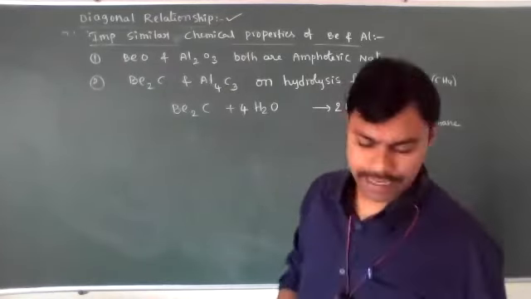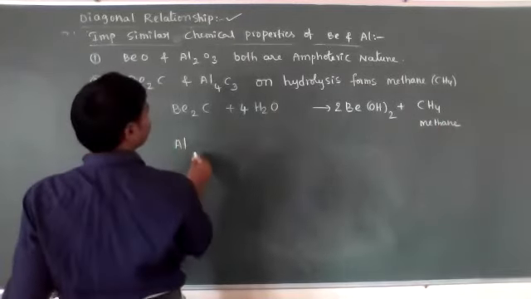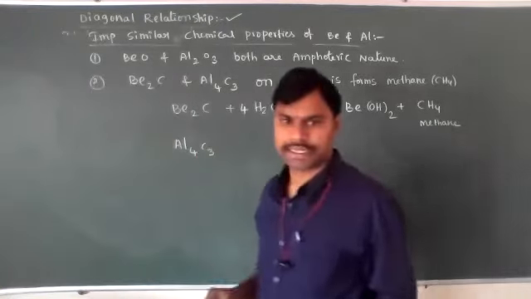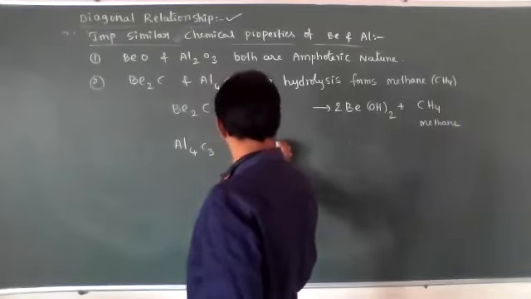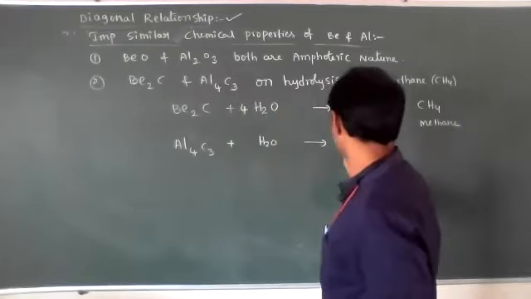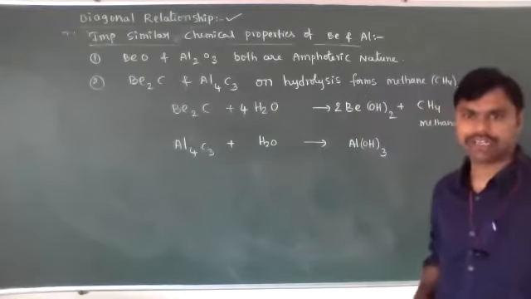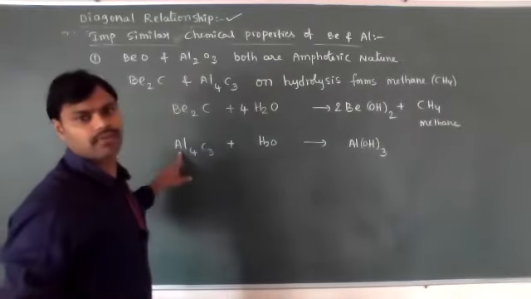Next important chemical property: aluminium carbide, Al4C3, upon hydrolysis produces Al(OH)3, aluminium hydroxide. Here how many aluminium atoms are present? 4 are present.